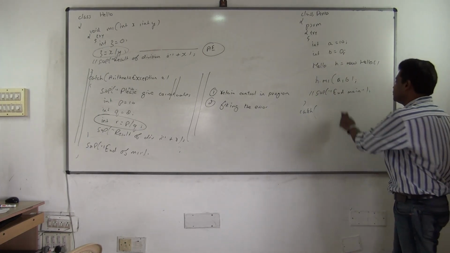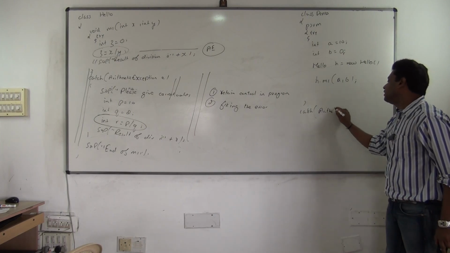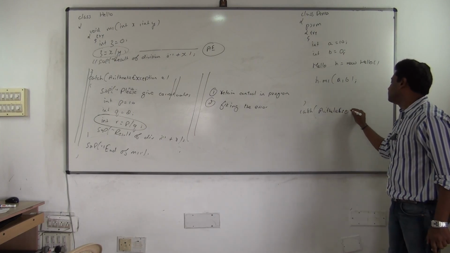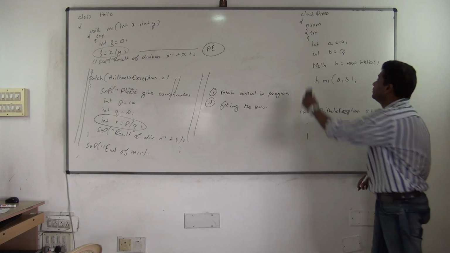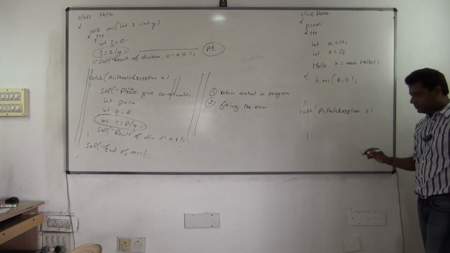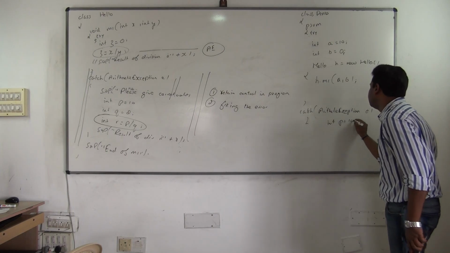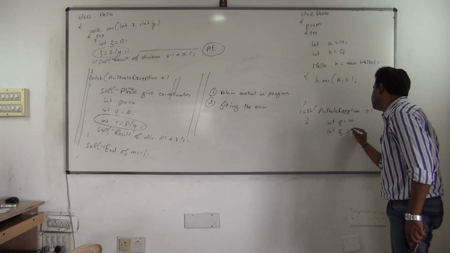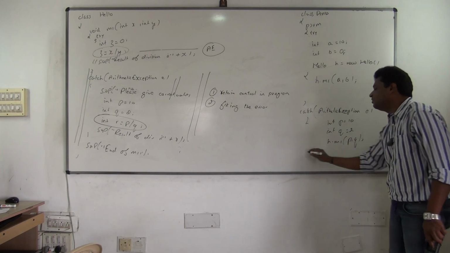Arithmetic exception. After catching it, what will you do? One second. Yeah, h dot m1. Here the line problem is occurring now. Ask the user to give proper values. He'll give int p is equal to 10, int q is equal to 2, and h dot m1. Call the method with proper values. Finish now.